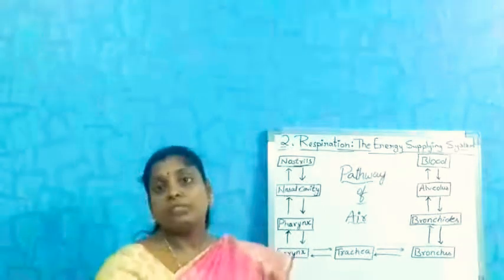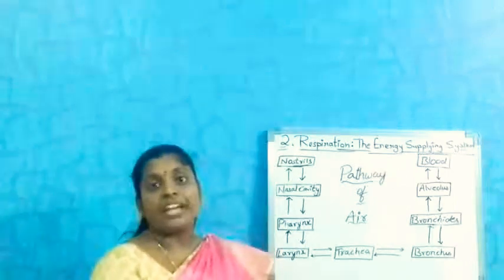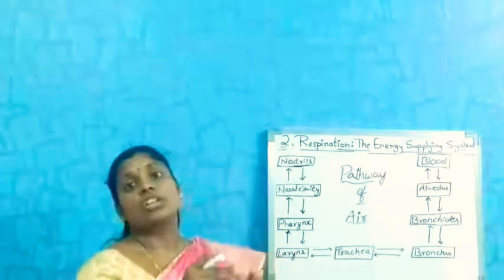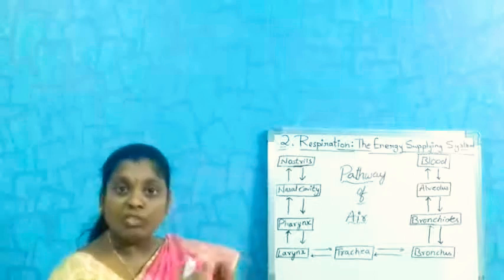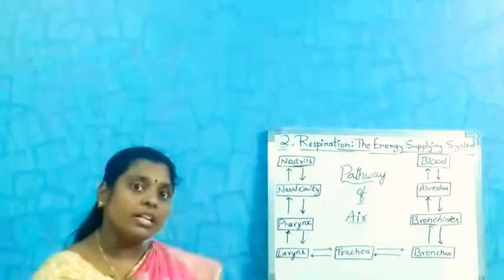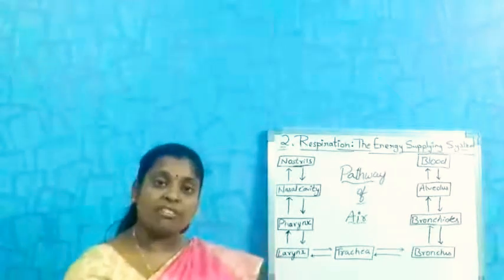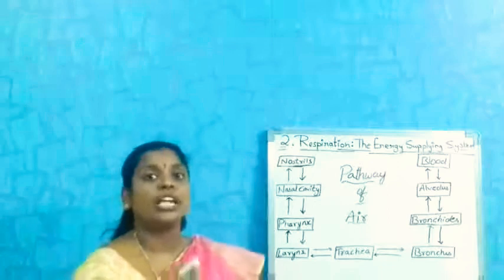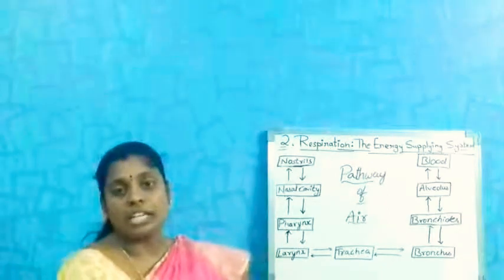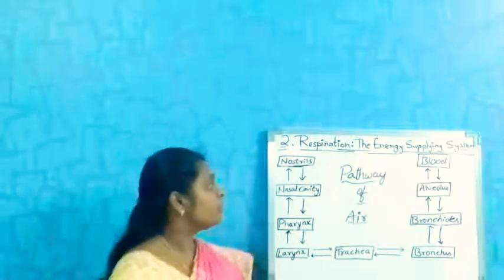With the help of these blood capillaries, the blood enters the alveoli and exchange of gases takes place: oxygen from the alveoli to blood and carbon dioxide from the blood to alveoli. And when we exhale, the carbon dioxide is released out from the alveoli. So let us learn it.